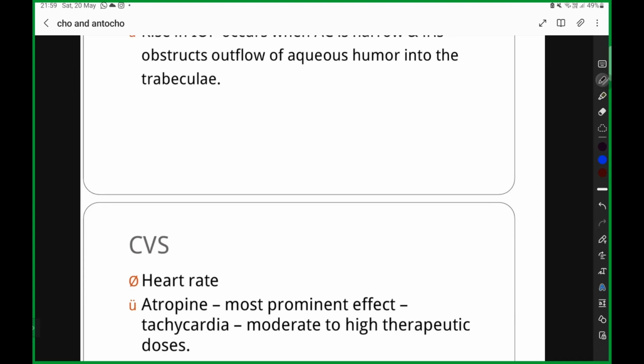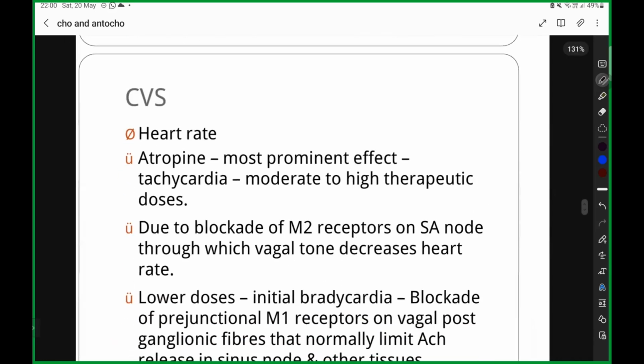It is going to decrease or increase? Come on. It is going to increase. Yes. So atropine will actually have the most prominent effect. It is going to increase the heart rate at moderate to high therapeutic doses. At moderate to high therapeutic doses, what happens? There is going to be a tachycardia.